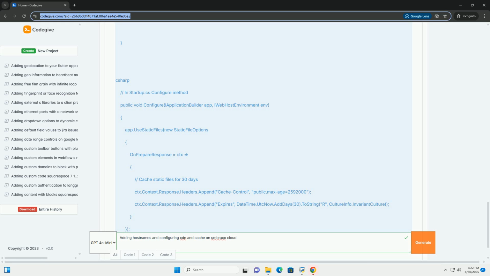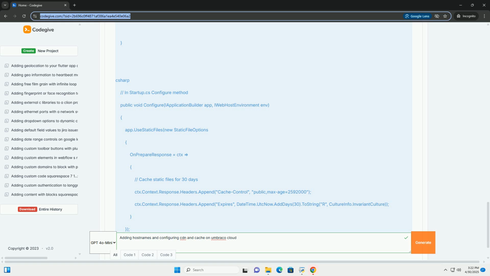Cloudflare dashboard: monitor Cloudflare's dashboard to see traffic statistics, cache hit ratios, and security events. Browser developer tools: use your browser's developer tools, network tab, to inspect the HTTP headers of your website's assets. You should see headers like CF-Cache-Status: HIT, indicating that the content is being served from Cloudflare's cache. Also check for headers related to compression, for example Content-Encoding: br.